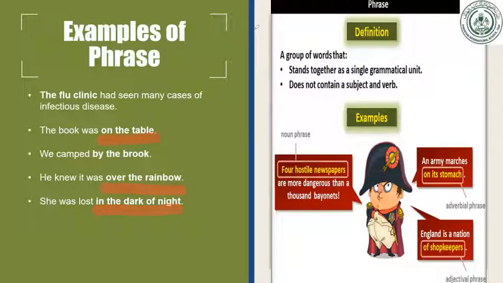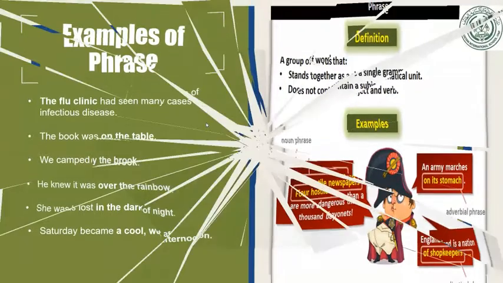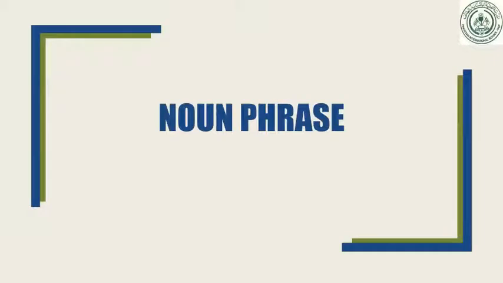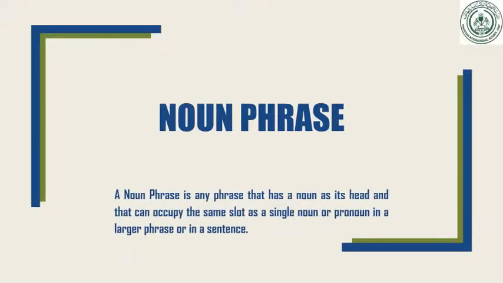So this is for your information, as I told you, that you must understand what I told you. So these are the examples of a phrase, and this is what is called a phrase. Now we will move to the topic, noun phrase, which is the actual topic on page number 27. Hope you have a book and you have opened it, and you are also on page number 27. So dear students, this is the noun phrase. Now what is the noun phrase? You can see the definition of noun phrase over here.